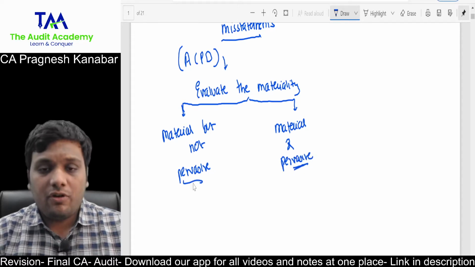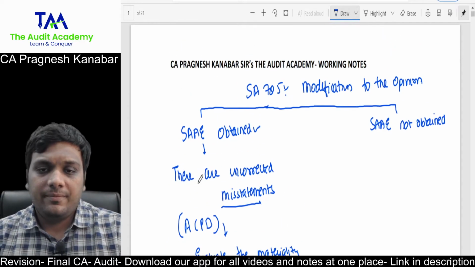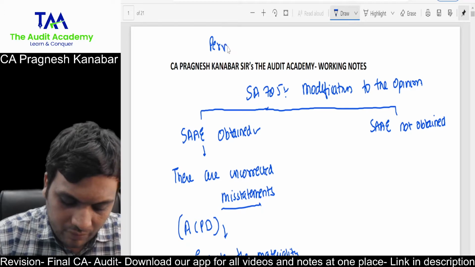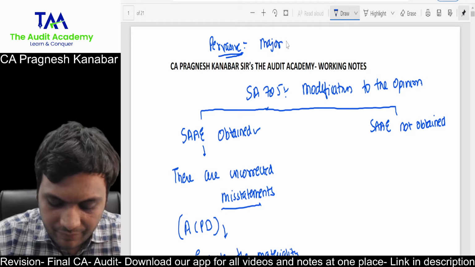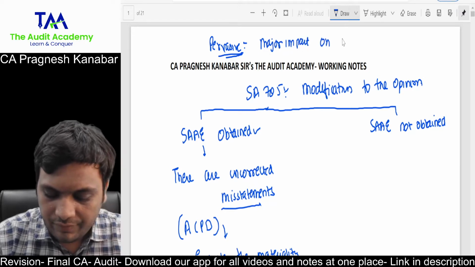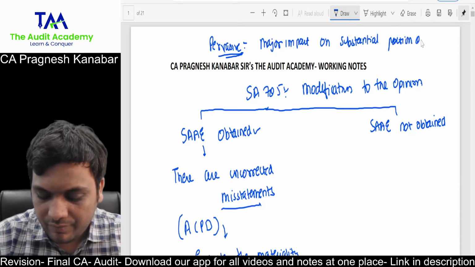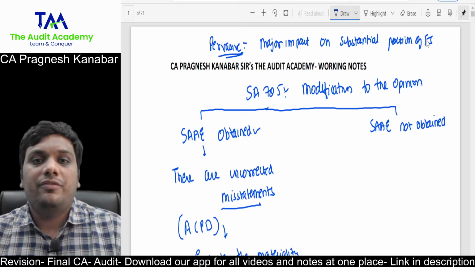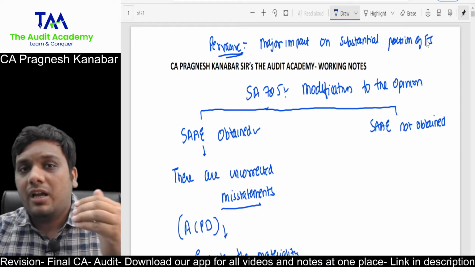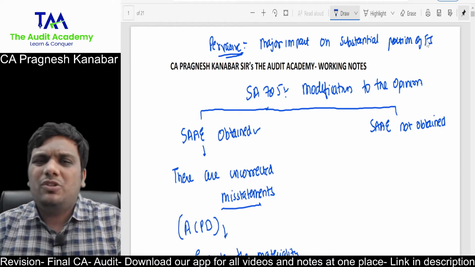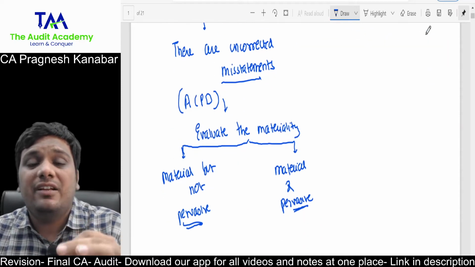Now, although students are confident that they know the meaning of the word pervasive, still they commit mistakes in exams. So let me be very clear. What is the meaning of the word pervasive? Something that can have a major impact on a substantial portion of the financial statements. It means it is not limited to only a few items. If you calculate how many items it affects, then it may cover a substantial portion of the financial statements. Now, it has not been defined what will be a substantial portion of the financial statements. It should be very clear from the question.